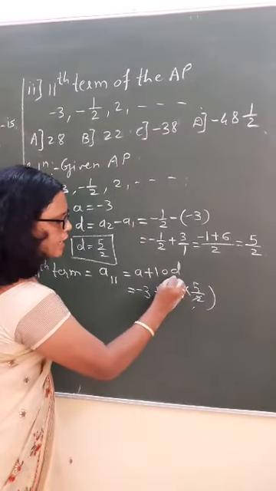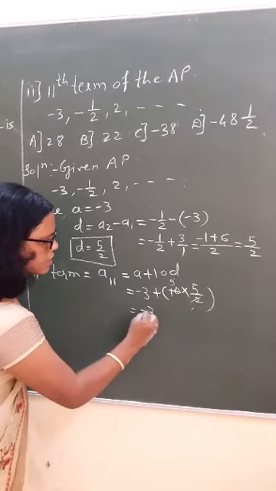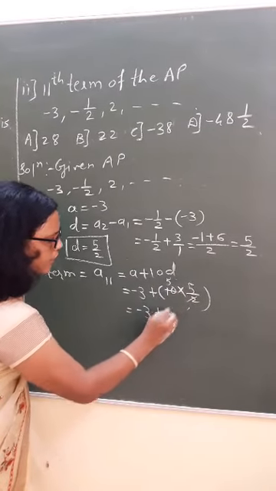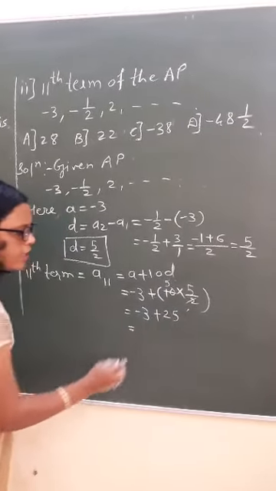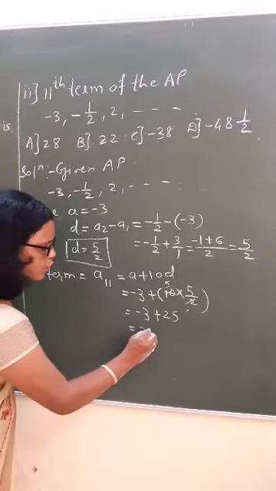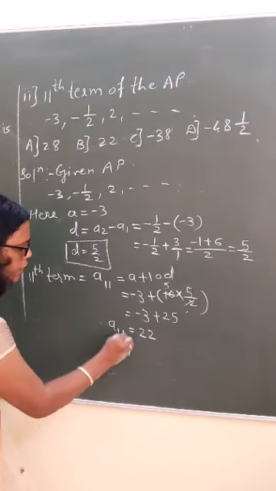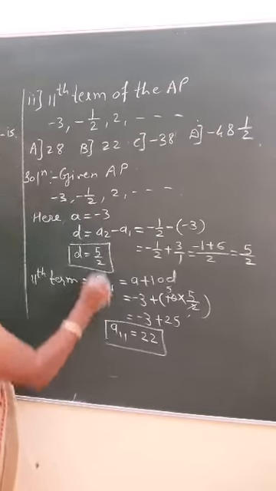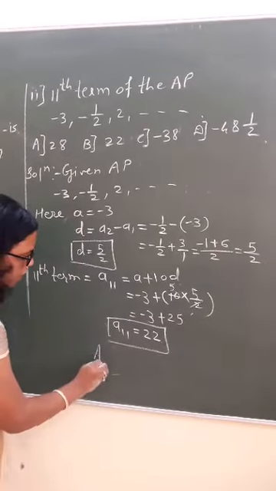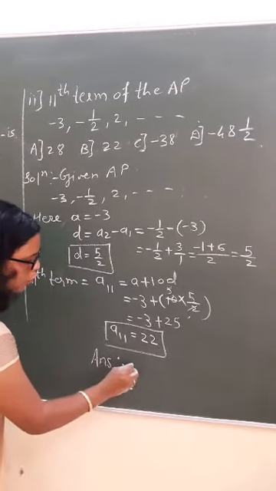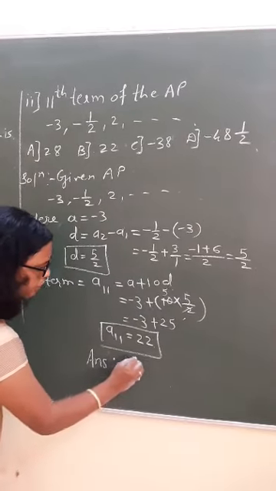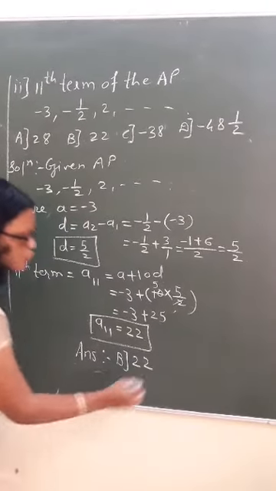Okay, 2 1s are 2, 5 5s are 25. Minus 3 plus 25 is 22. Is 22 there in the options? Yes. So the answer is option B, and the answer is 22.